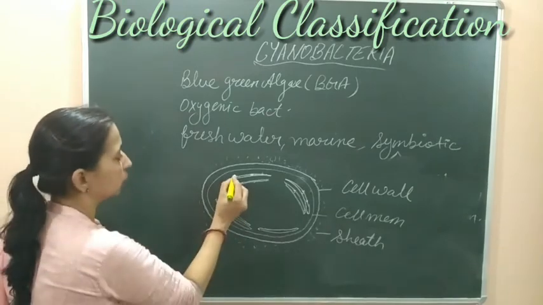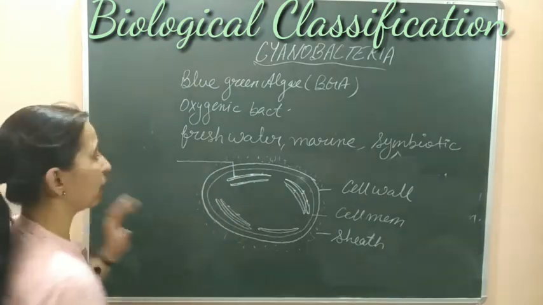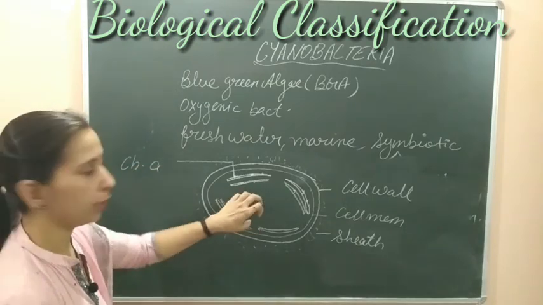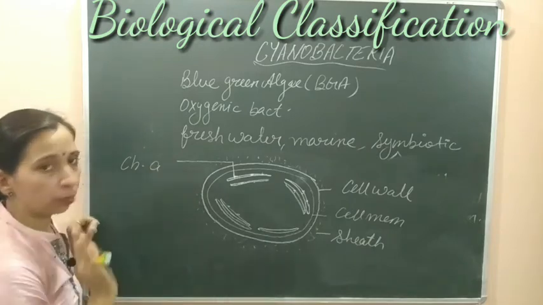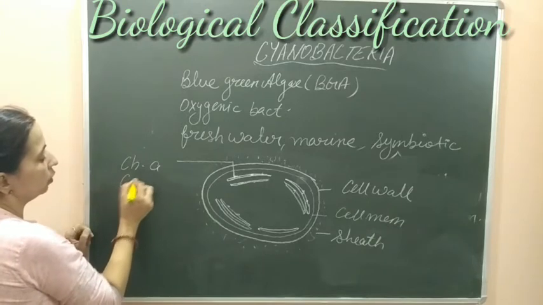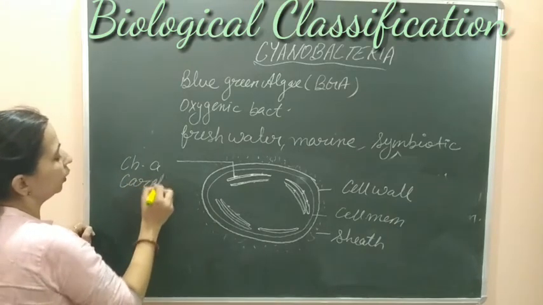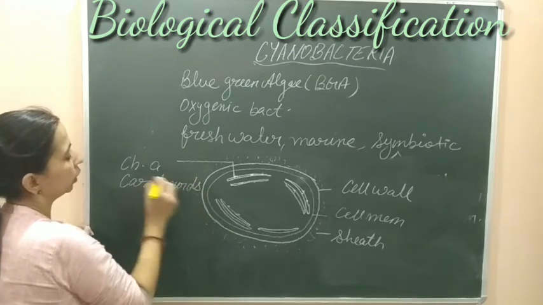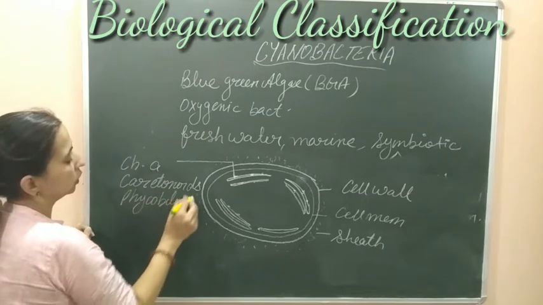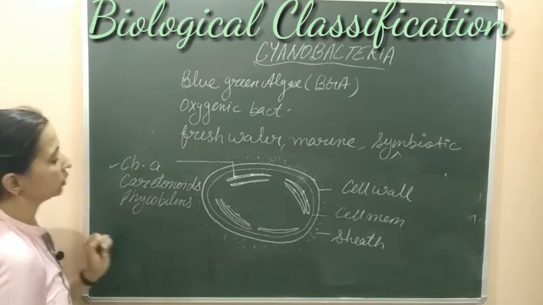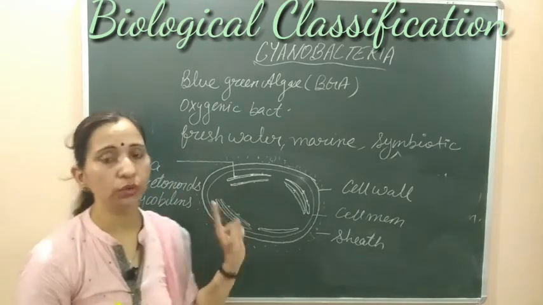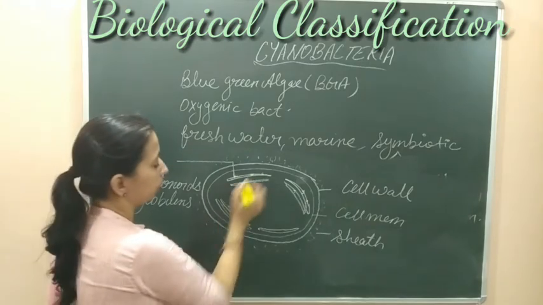एक बार हम pigment की और बात करते हैं. The pigment found in these bacteria is chlorophyll A. This is the photosynthetic pigment found in BGA. Chlorophyll A is found. Chlorophyll B is totally absent in these BGA. Second, there is carotenoid. Carotenoids are found as photosynthetic pigments, and they have phycobilins also. So chlorophyll A is the main pigment, and these are accessory pigments which help in the photosynthesis process, and they are found on the thylakoid membrane. Thylakoid की structure पे present रहेंगे.